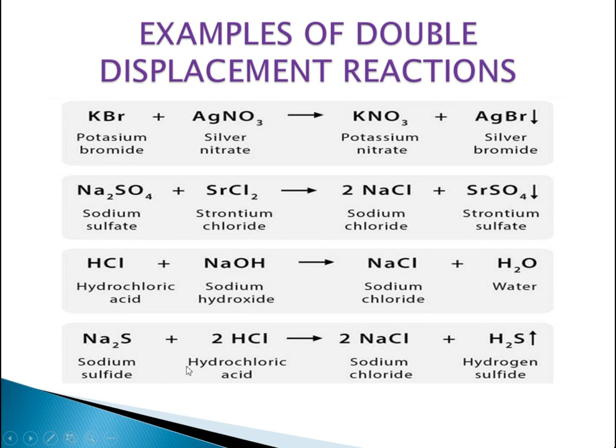Now sodium sulfide, Na2S, plus 2HCl, which is hydrochloric acid. Na is again replacing the hydrogen from hydrochloric acid, forming sodium chloride, and hydrogen sulfide is given out. Hope you have understood the examples of double displacement reactions as well. We have also taken snapshots of all these examples. So let's move to the next slide.